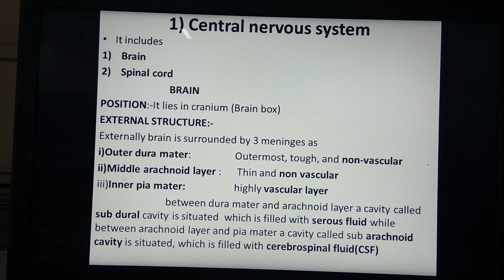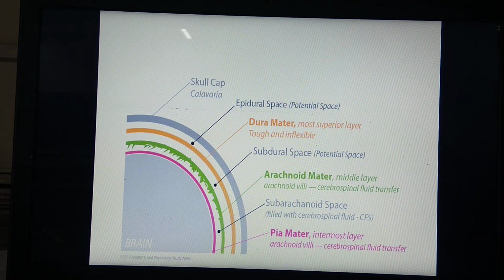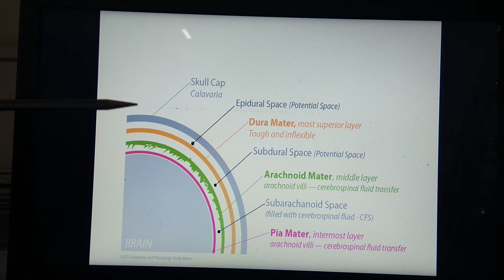We will see this structure diagrammatically. See this diagram, I think it is clearly visible to you. What is seen in the diagram? Now you can see here, this is the outermost structure, called the skull cap. That means this is the part which is made up of bones.